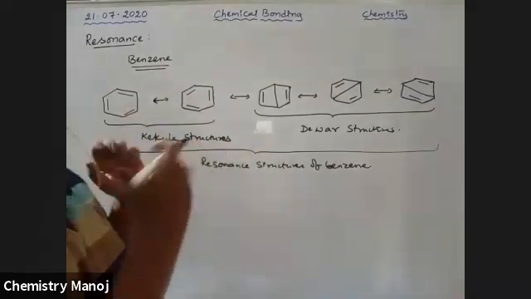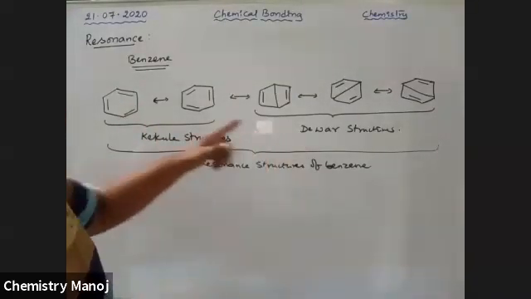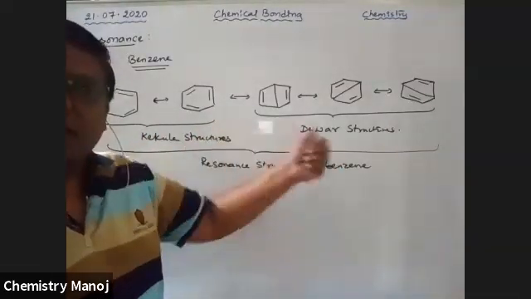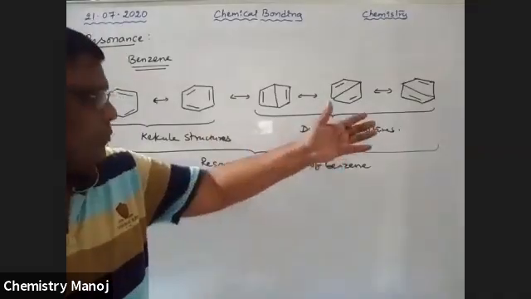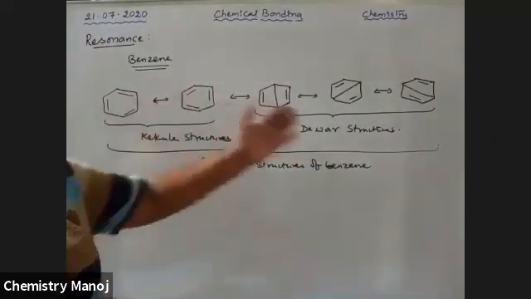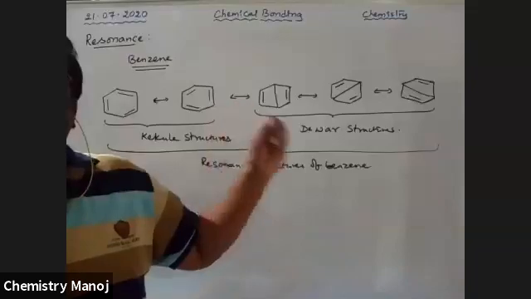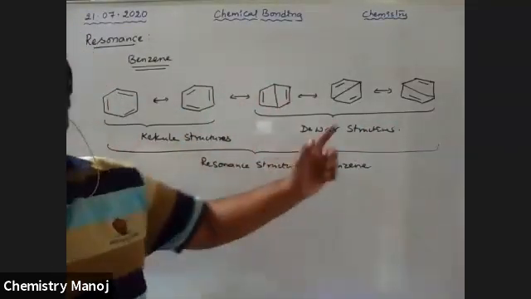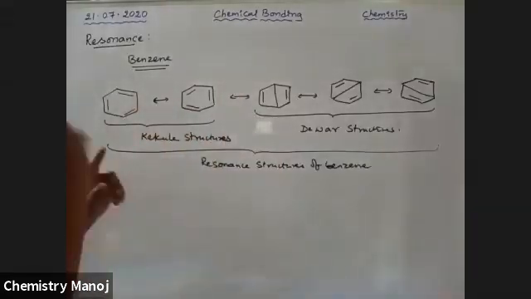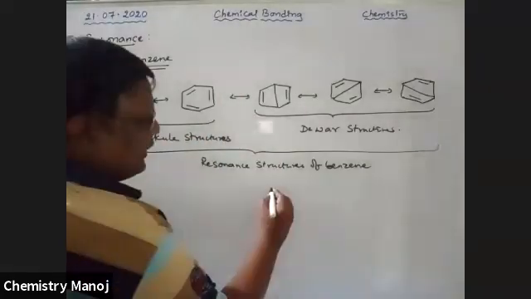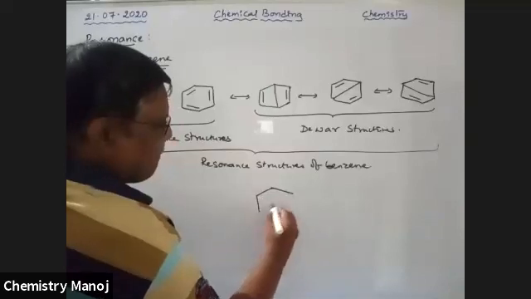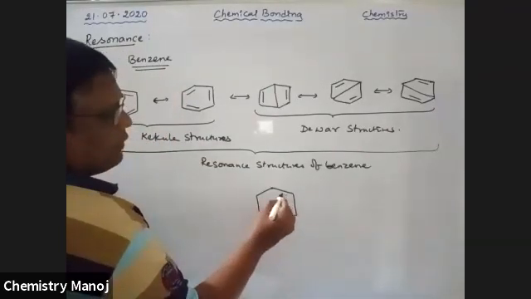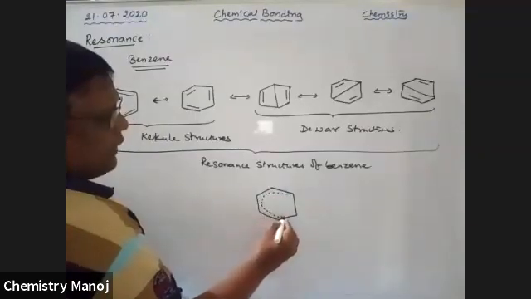It is the combination of all these 5 structures, because no single structure available on your boards explains all the properties of benzene. So the combination of all these 5 structures gives a single structure. This is the resonance hybrid.